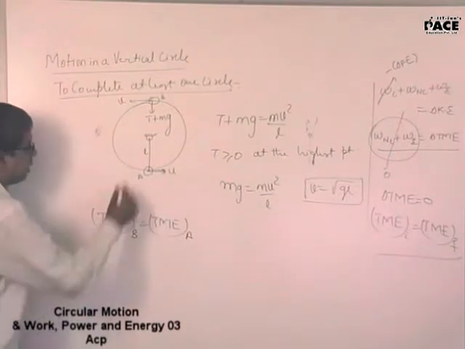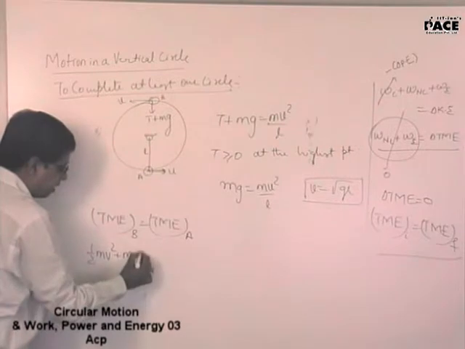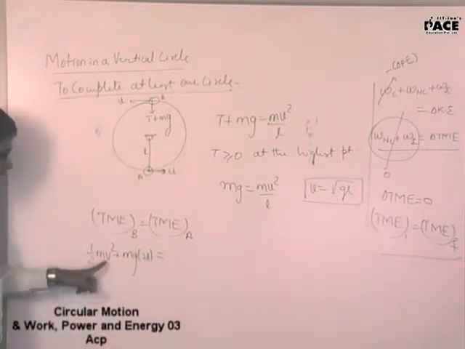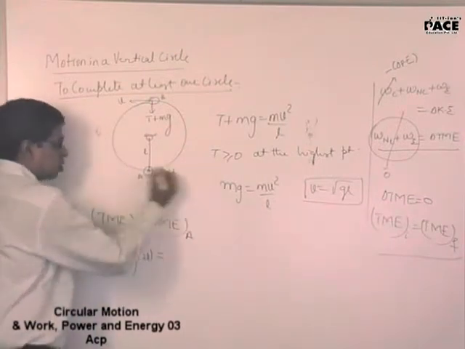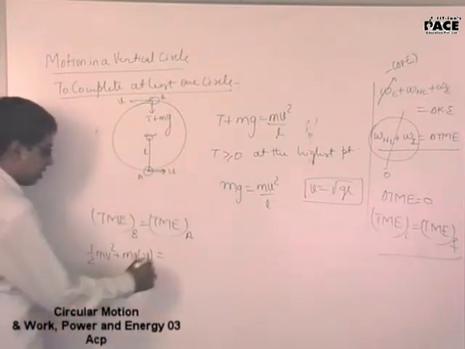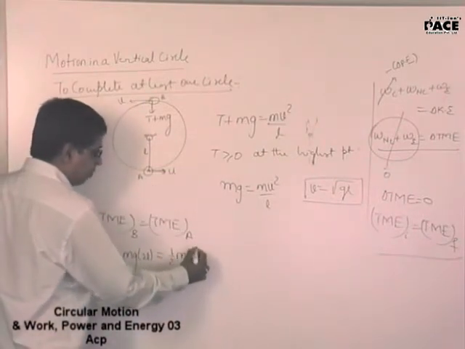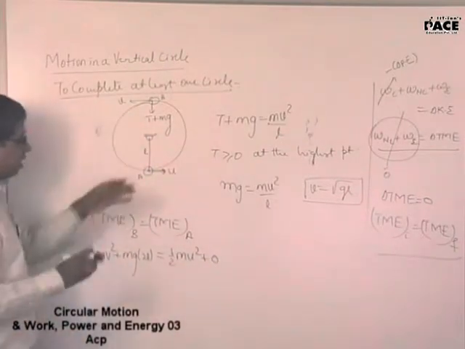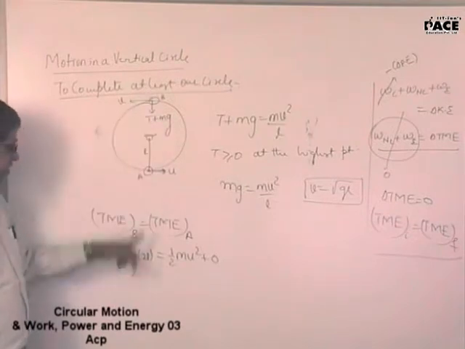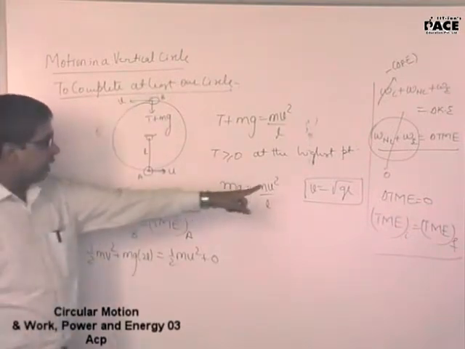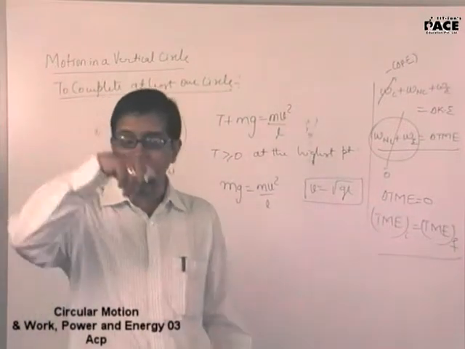Total mechanical energy at B will be half mv square plus mg into 2L. I took kinetic energy plus potential energy. That means I am taking the lowermost line as the reference line for gravitational potential energy. Total mechanical energy at A will be half mu square plus 0. I am taking the gravitational potential energy here to be 0. And the velocity at the highest point, I got this velocity for which the body completes at least one circle.